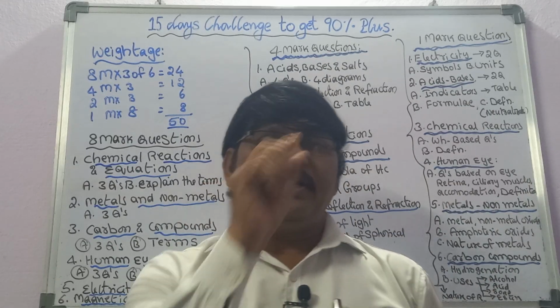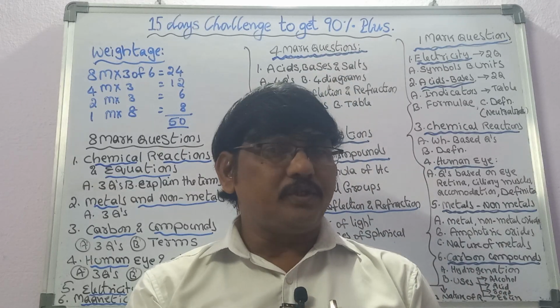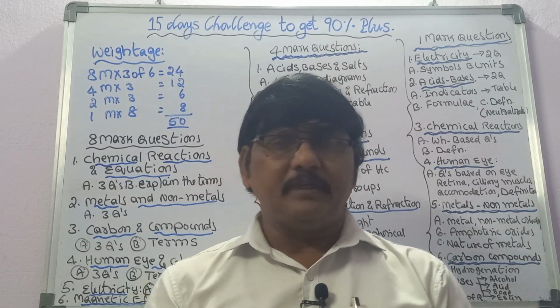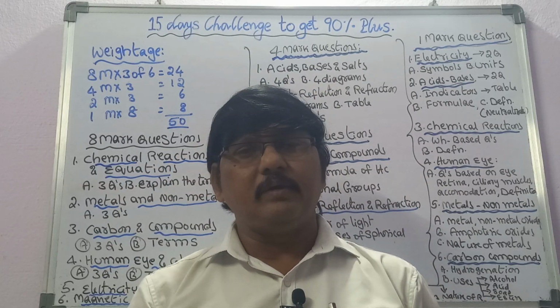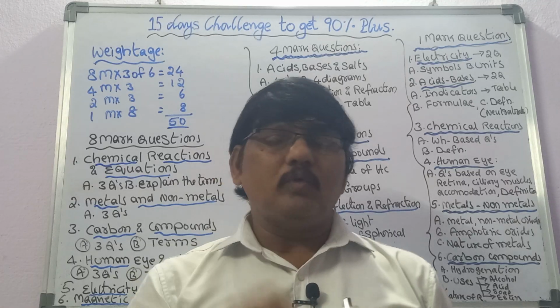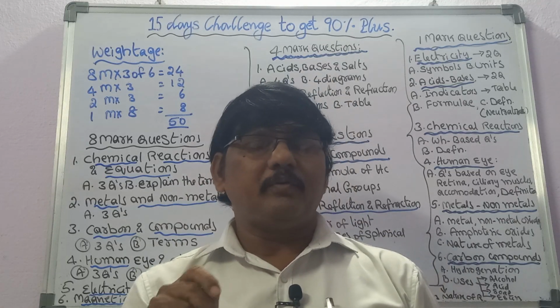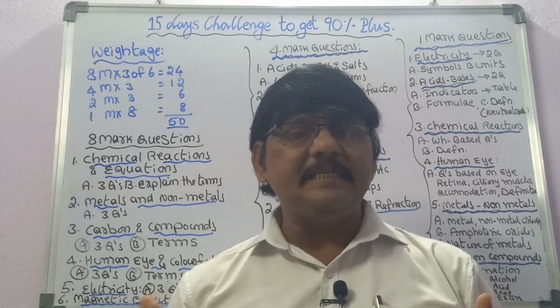You will be given different mediums like air, water, diamond, kerosene, benzene, and their refractive index values will be given: 1.0 for air, 1.003, water 1.3, kerosene 1.5, diamond 2.42, like that.